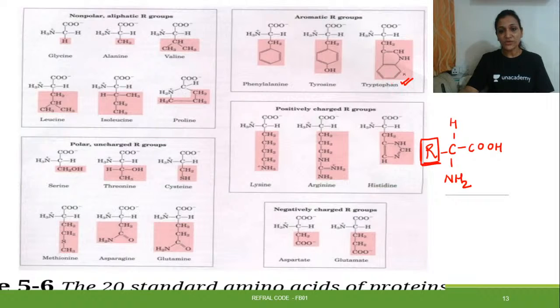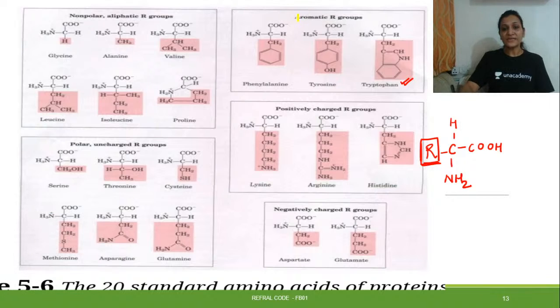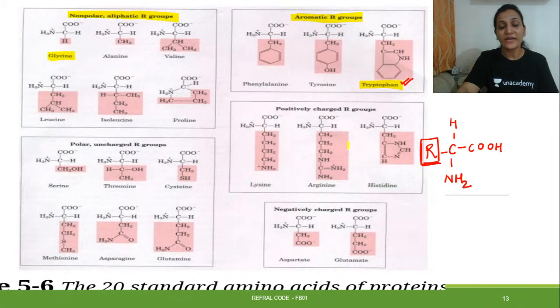See over here, it has two rings. Second, we are going to see glycine, a very simple amino acid. In place of R, we put only H. Glycine belongs to the category of non-polar aliphatic R group containing amino acids, and tryptophan is aromatic R group containing amino acids.